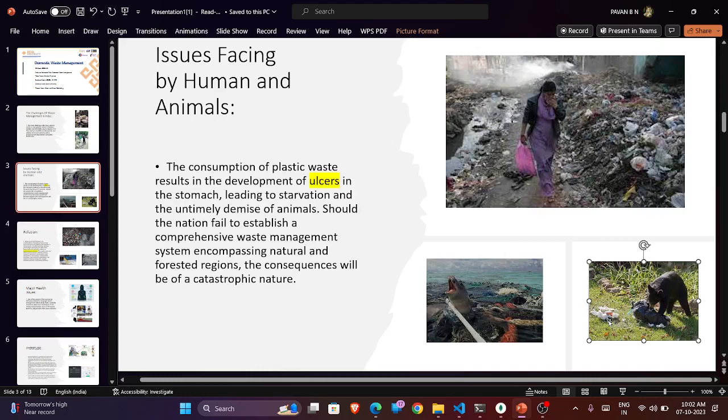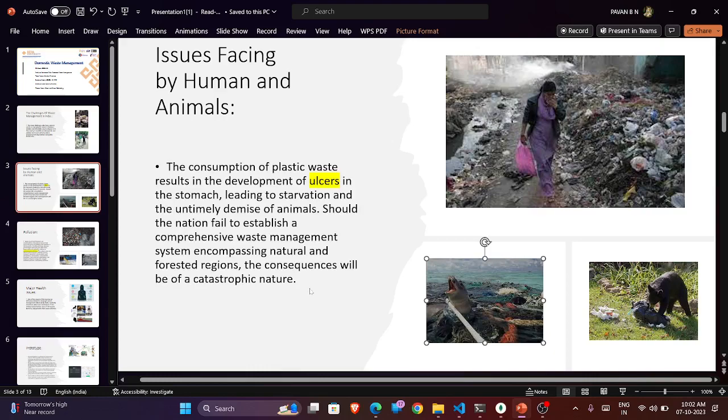Even animals are facing a lot of issues. Due to starvation, animals eat poisonous food from the garbage. And in the oceans and seas, animals like fishes and whales face issues related to health and food.